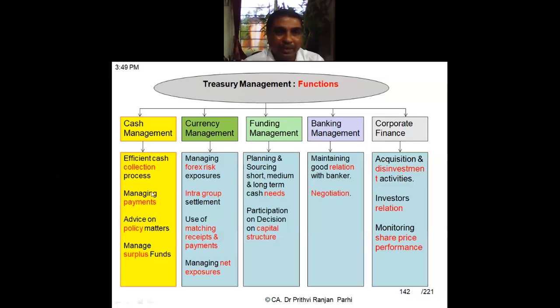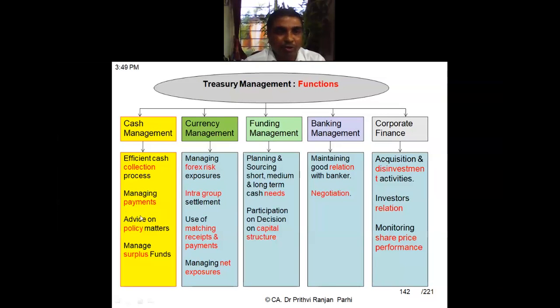So this efficient collection process should be ensured under the cash management. The cash manager ensures that cash collection process is efficient. Payments are managed properly. When payments are due, they are properly paid in time and it is spread in such a way that there is no undue pressure on the business house.